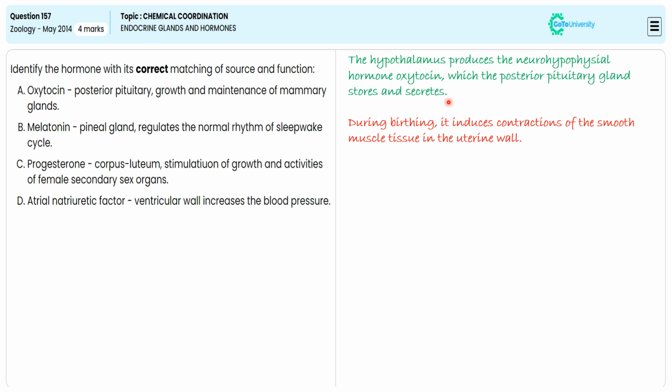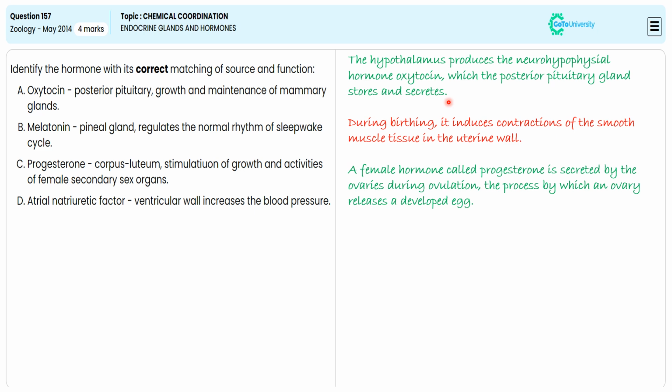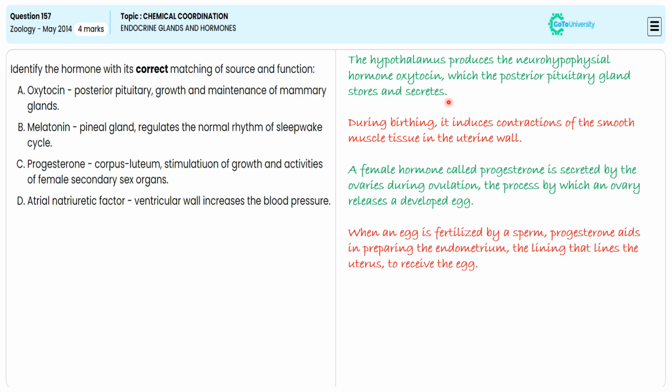A female hormone called progesterone is secreted by the ovary during ovulation, the process by which an ovary releases a developed egg. When an egg is fertilized by a sperm, progesterone aids in preparing the endometrium, the inner layer of the uterus, the lining that lines the uterus, to receive the egg. Menstrual bleeding starts when the progesterone level falls and the egg is not fertilized.